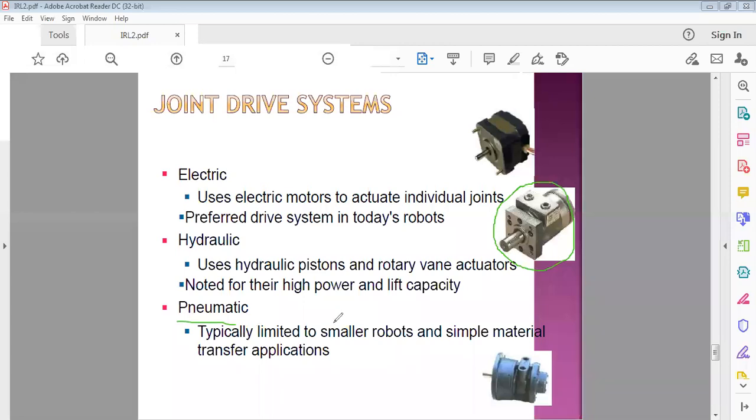Then the pneumatic drive systems, which are typically limited to small robots and are used to transfer simple materials from one point to the other. This is the figure which shows the pneumatic driving system.